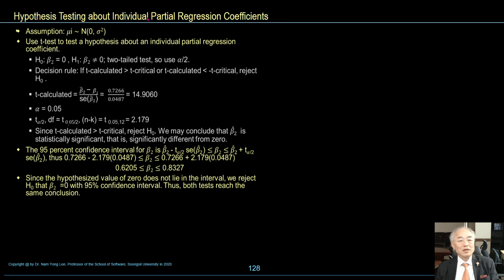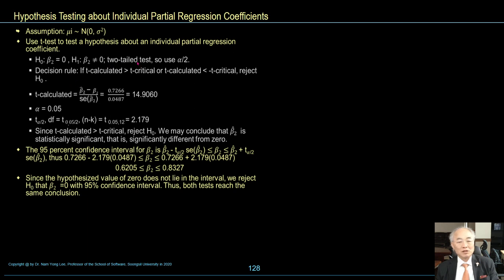Hypothesis testing of individual partial regression coefficients. Assumption: mu i is normally distributed with mean 0 and variance sigma square. Use the t-test to test the hypothesis for an individual partial regression coefficient.